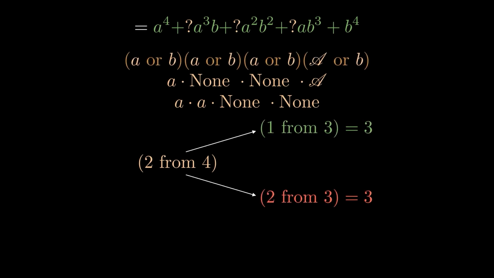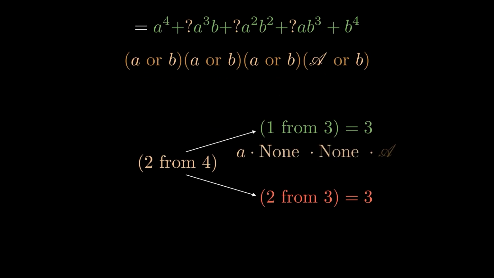Choosing 1 from 3 is the same thing as the case where I have the special variable. Since I already know that I have the special variable, I no longer have to choose 2. I only have to choose 1. Likewise, I only have 3 options because I already know that I have the special A.